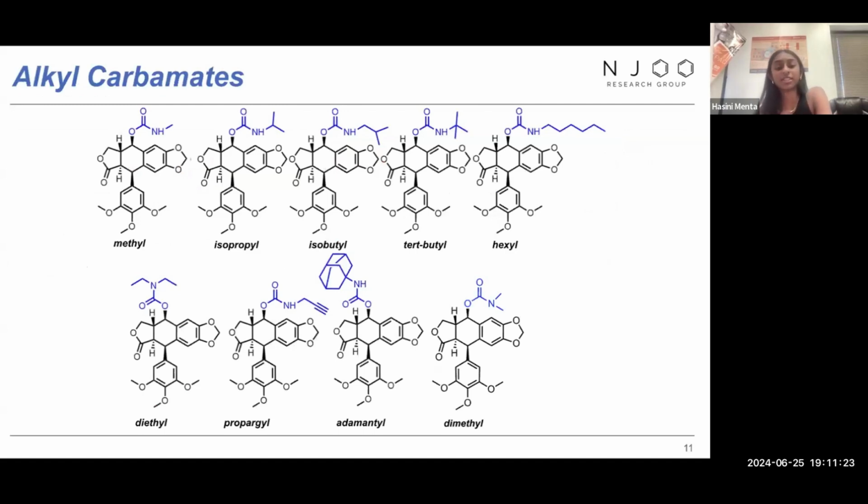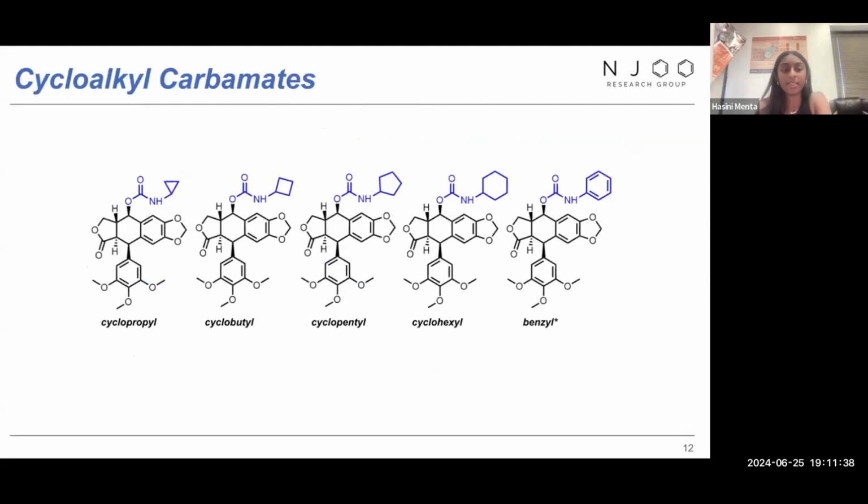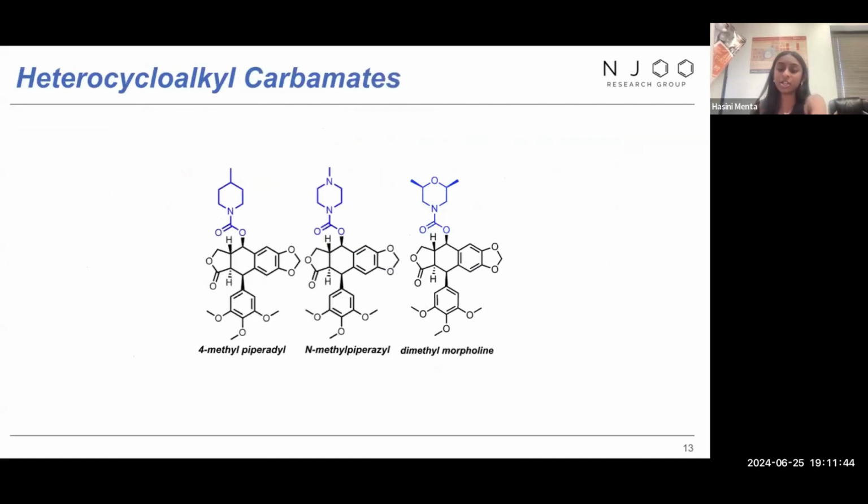So with a successful synthetic route that we were able to establish, we were able to synthesize a large library of these carbamates. First, we're looking at the alkyl carbamates, as we can see here, from methyl, isopropyl, isobutyl, T-butylhexyl, and then further on. We also were able to synthesize more cycloalkyl carbamates. And then finally, we had an addition of our heterocycloalkyl carbamates as well.